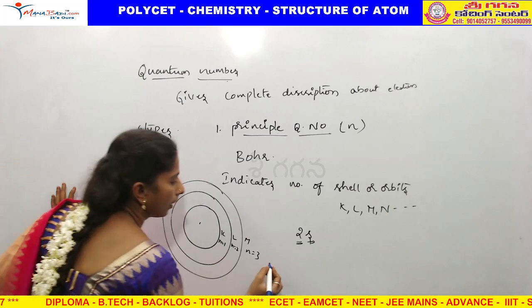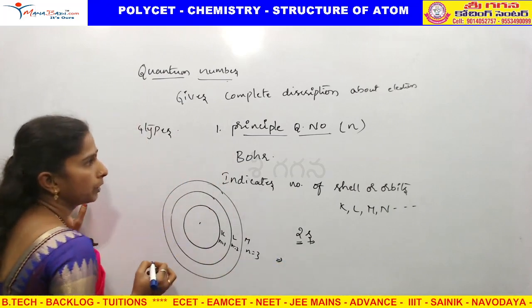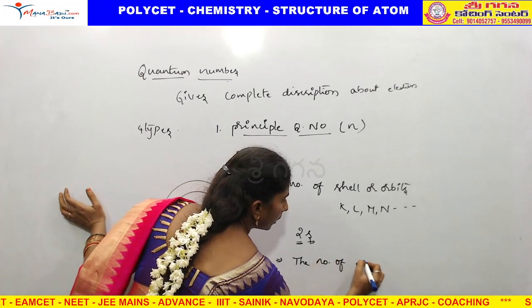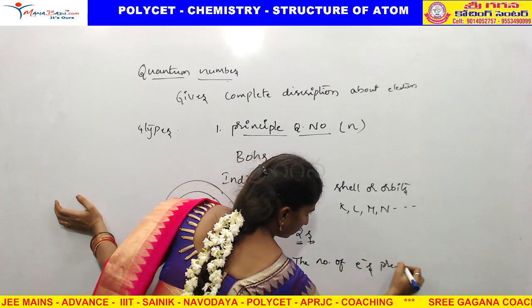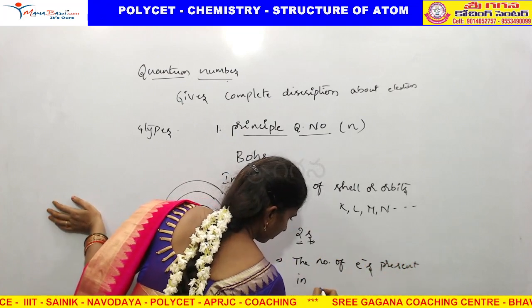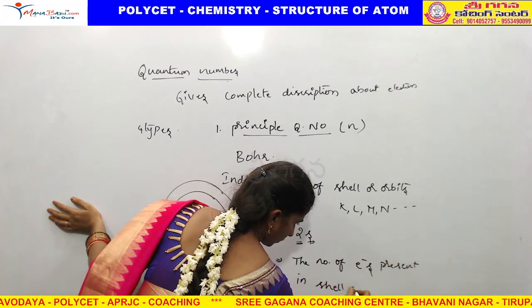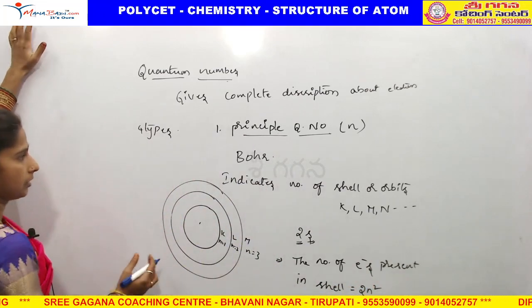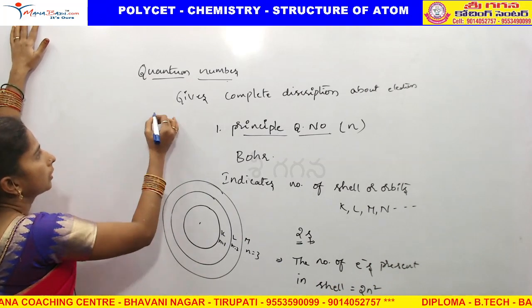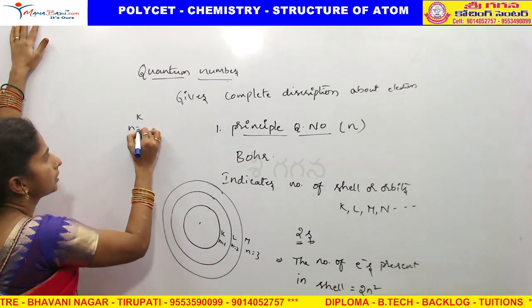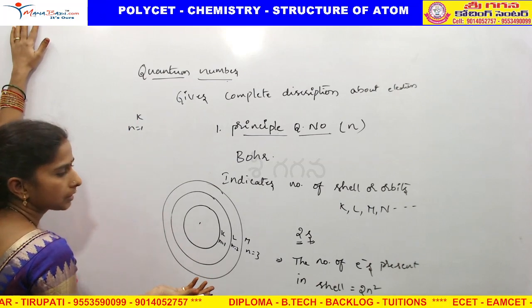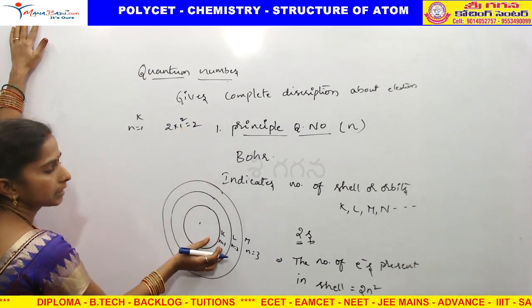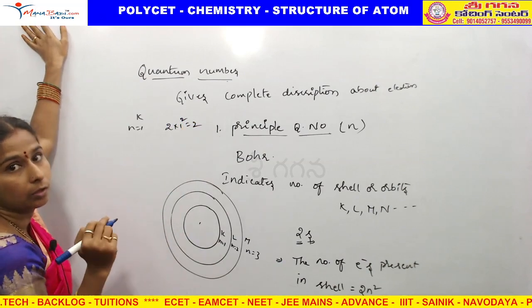Now, the last point in the principal quantum number: the number of electrons present in a shell is equal to 2n square. For example, take the first shell, the K shell. K shell means n is equal to 1. How many electrons can it hold? 2 into 1 square is equal to 2. Means the K shell can accommodate 2 electrons only.